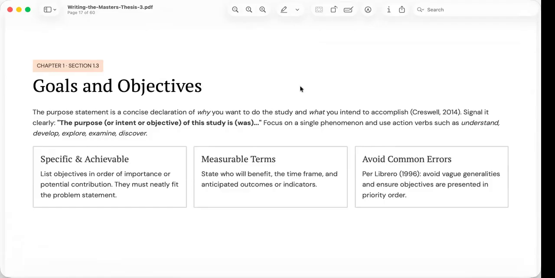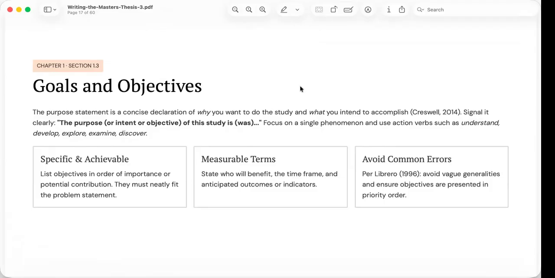The slide cites Creswell, who recommends beginning the purpose statement with a clear expression such as "the purpose" or "the intent" or "the objective of this study is or was." This opening immediately informs readers about the central intention of the research.